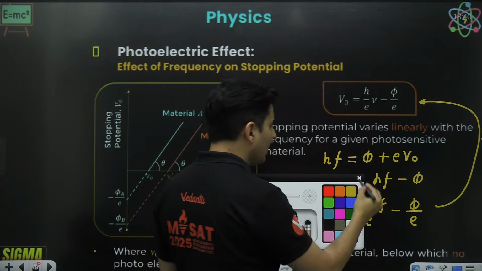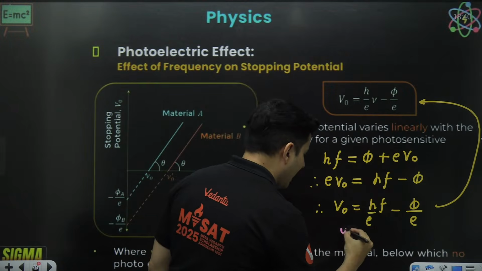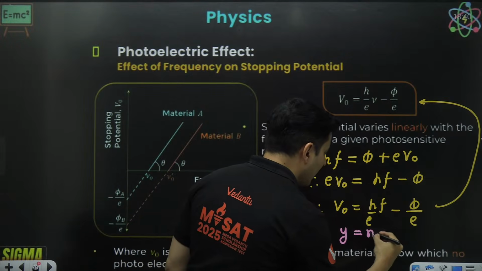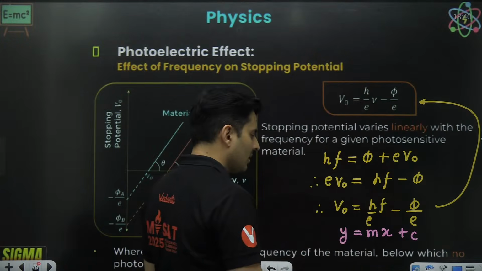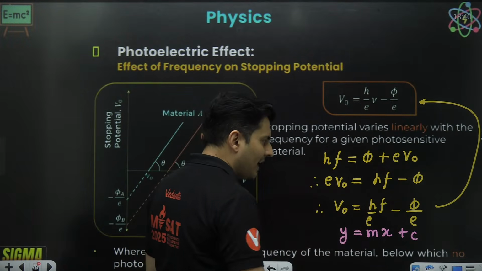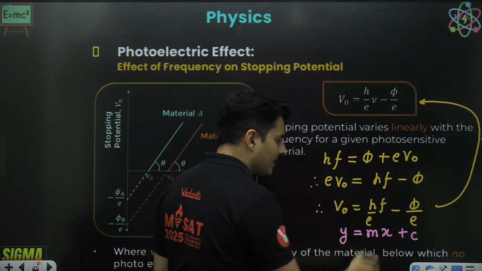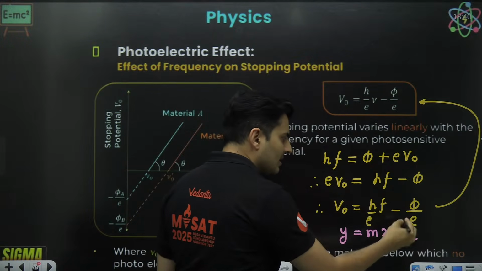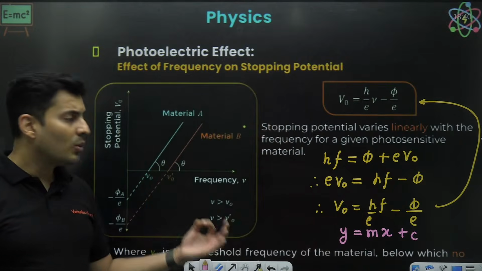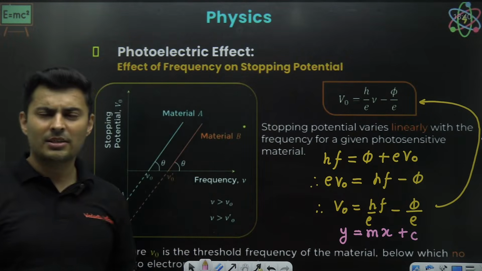This equation can be compared with y equals mx plus c. Voltage is like y, frequency is like x, slope is like h by e, constant is like minus phi by e. Equation of a straight line, y is mx plus c.